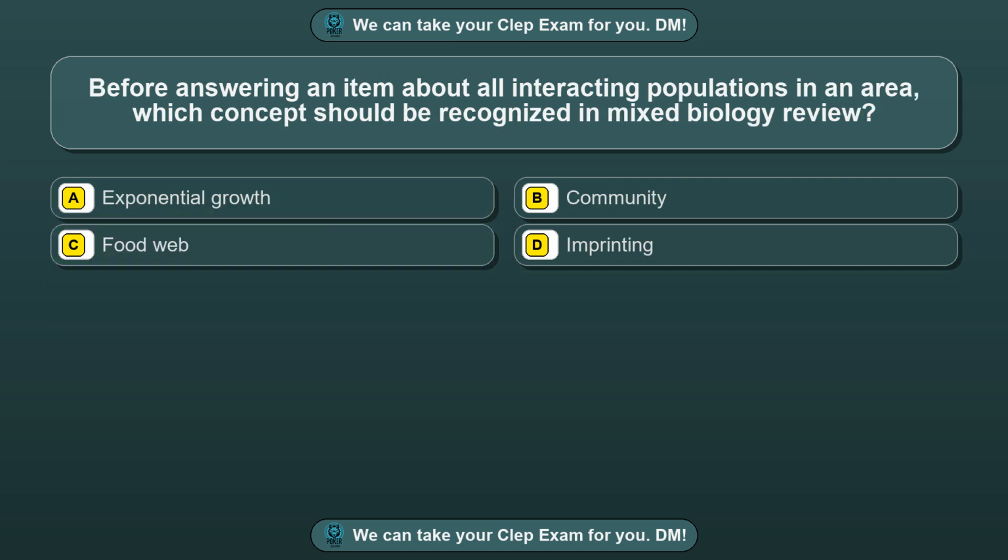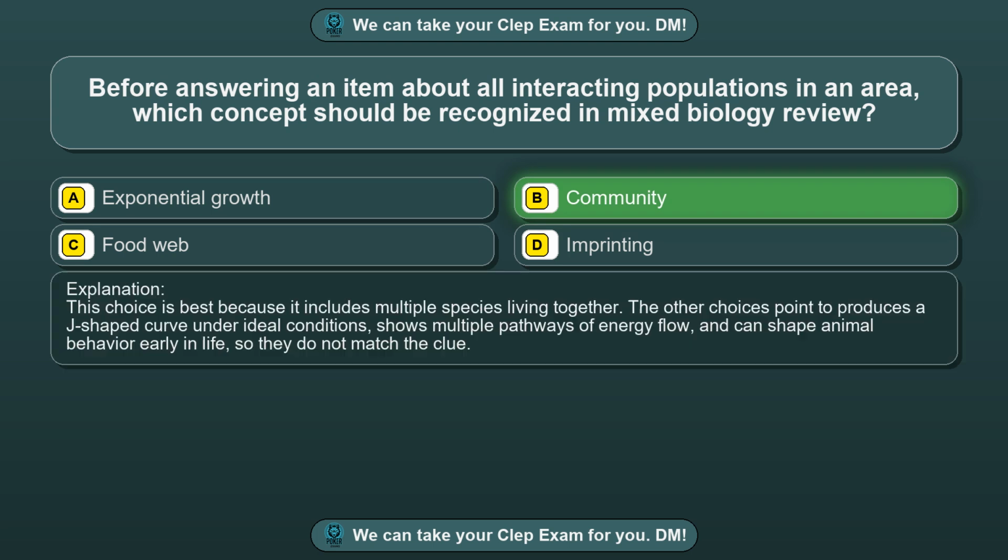Question 13. Before answering an item about all interacting populations in an area, which concept should be recognized in mixed biology review? Option A. Exponential growth. Option B. Community. Option C. Food web. Option D. Imprinting. The correct answer is option B. Community. This choice is best because it includes multiple species living together.